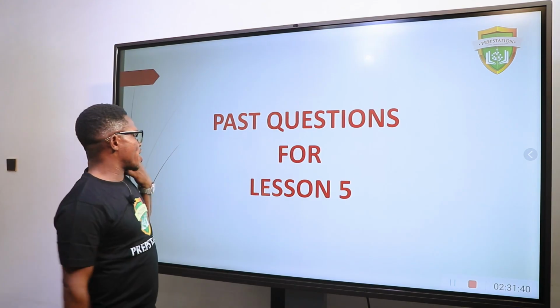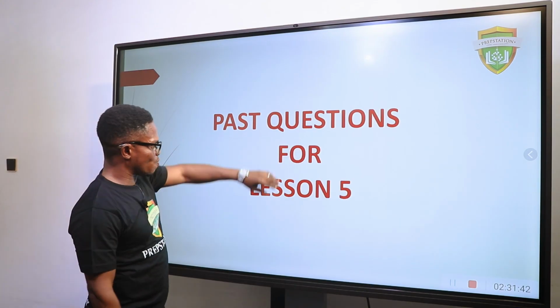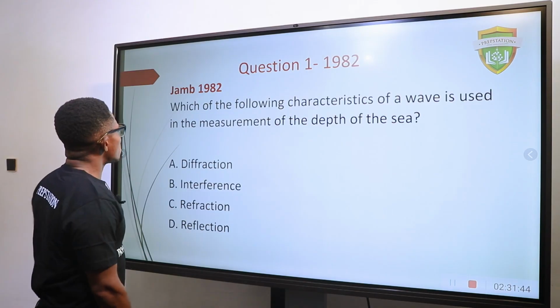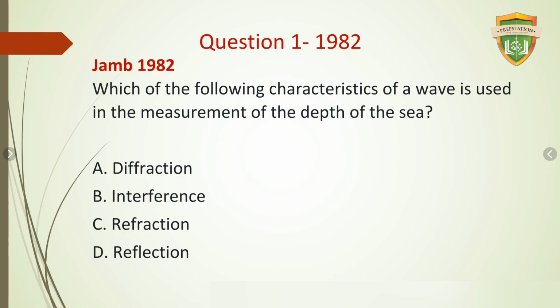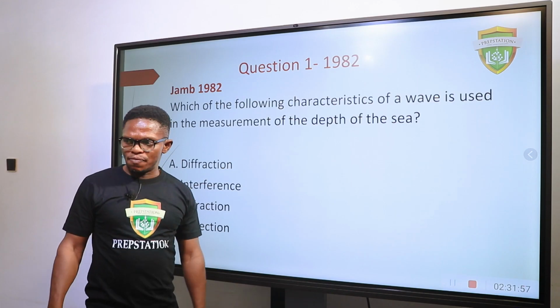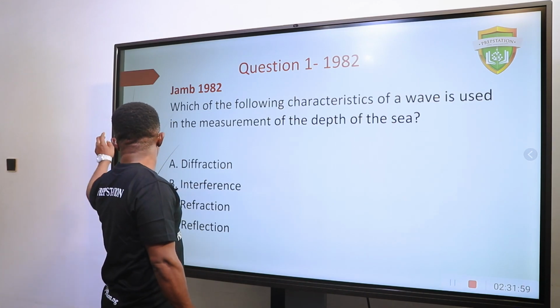Let's move. Okay, let's quickly look at a few questions before we round this up. Which of the following characteristics of wave is used in the measurement of the depth of the sea? Which of these characteristics? Now the answer should be reflection. Now, why is it reflection?